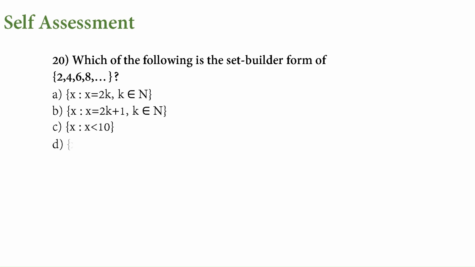Set builder form of the given set. What can we tell? It is even numbers: 2, 2 times 2, 2 times 3, and so on. It is like 2 times k, where k belongs to N, because it's starting from 2 times 1. 2k plus 1, no, it gives the odd numbers. Less than 10, no, because here we have dots, which means it is going on like that. There is no end in this set. It's an infinite set, so less than 10 we can't write. Belongs to Z, integers, no.